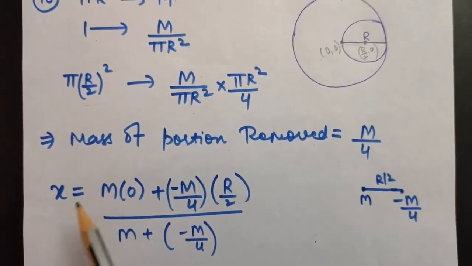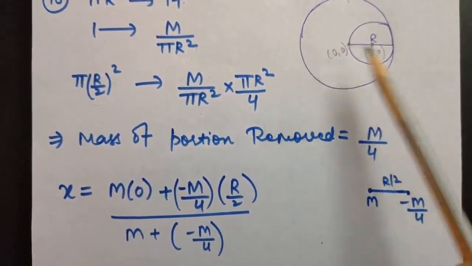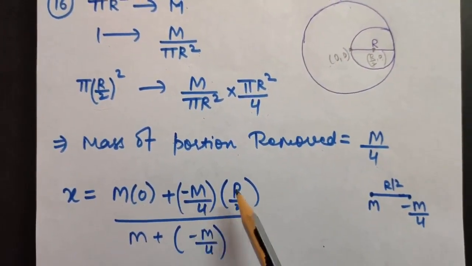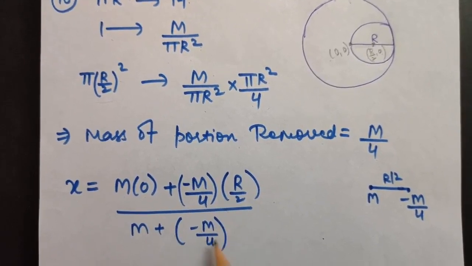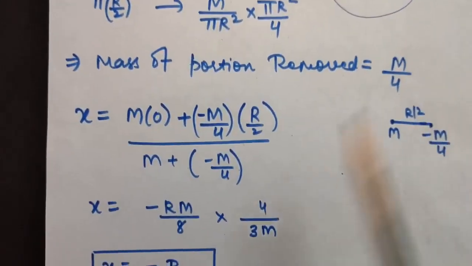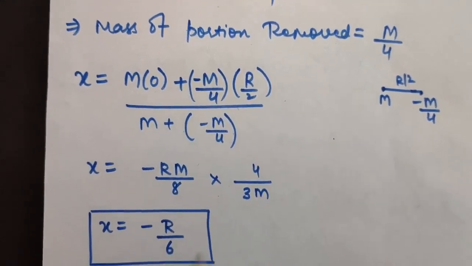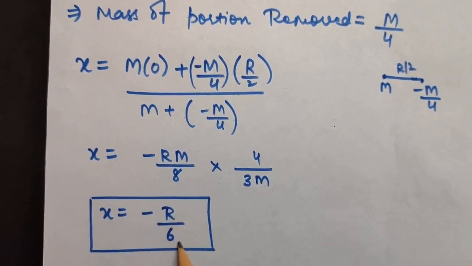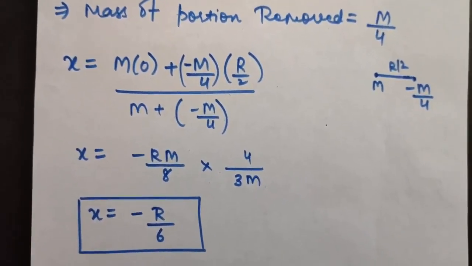So therefore x will be m1 r1, that is M into 0. You can take x only because this is the x-axis only. Plus m2, that is minus M by 4 into r2, that is r by 2, upon m1 plus m2. So solve it, you will get x to be minus rM by 8 into 4 by 3M. So M will cancel out, and you will get x equals minus r by 6. That is, at this point your center of mass is lying.